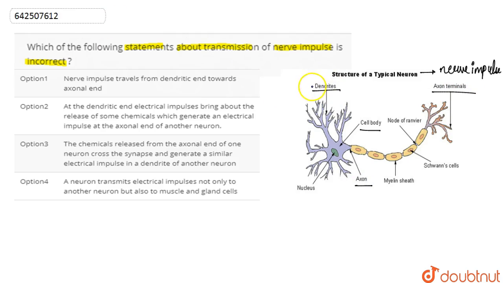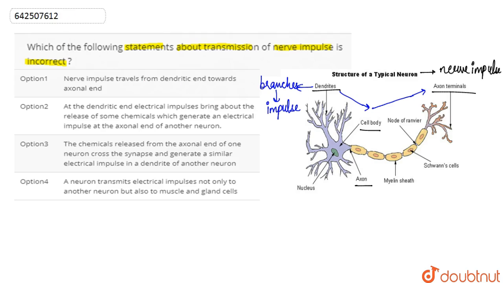So the dendrites are several branches that arise from the cell body. These are the dendrites that receive the impulse. The impulse travels to the cell body, which comprises the nucleus and the cytoplasm, and then from the cell body the impulse travels to the axon and reaches the axonal terminal.